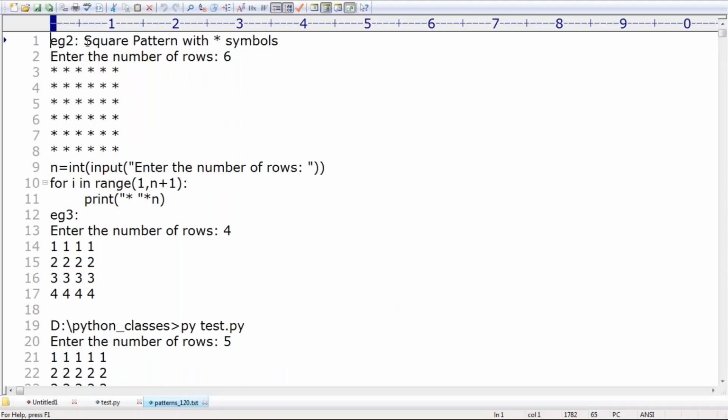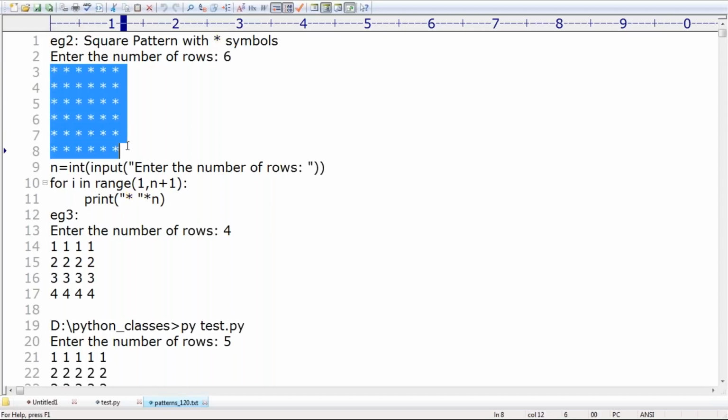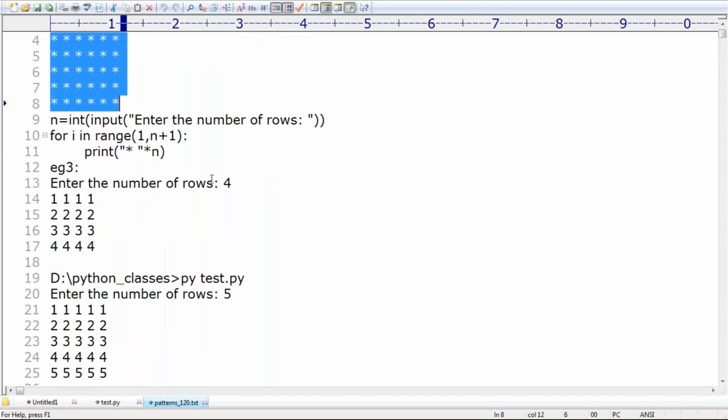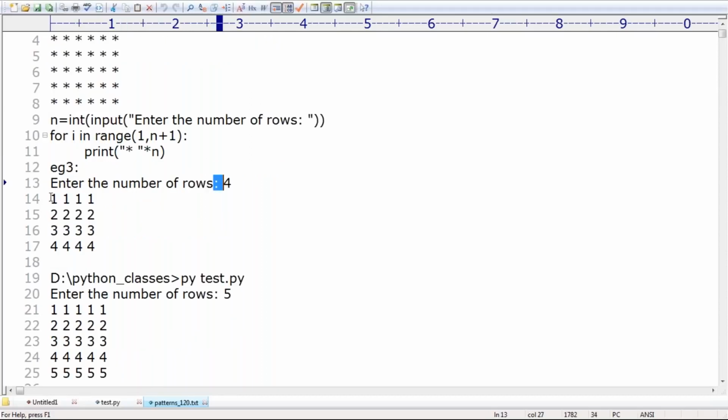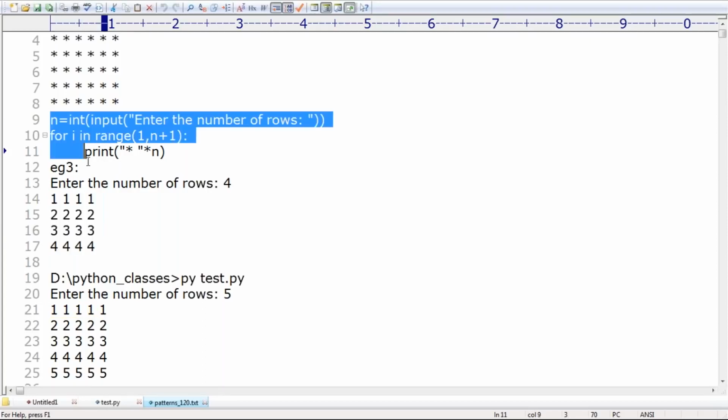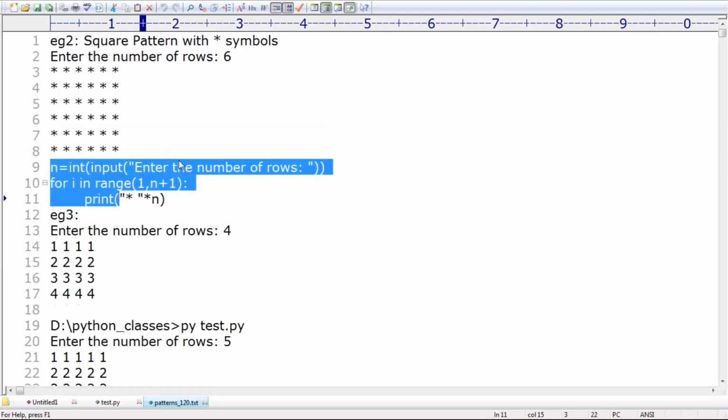Have you observed, right? This is a square pattern with the star symbol. If I enter the number of rows as six, then automatically a square with 6 rows and 6 columns, only the star symbol has to print. Now my requirement is, enter the number of rows 4. Then my requirement is to print 1 2 3 4. This is the code. Observe that this is the code, and the corresponding output is also there.